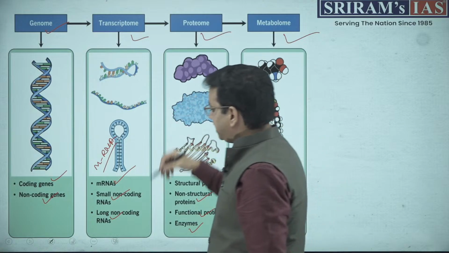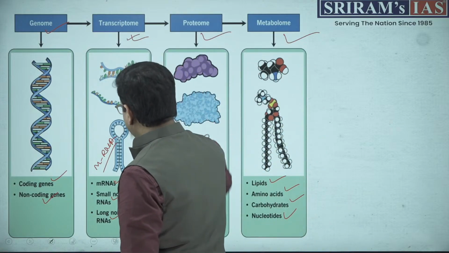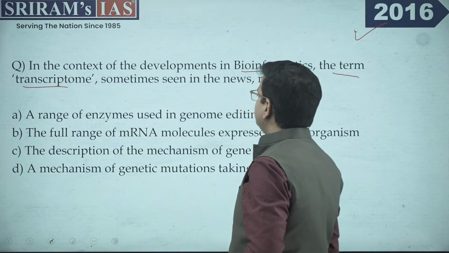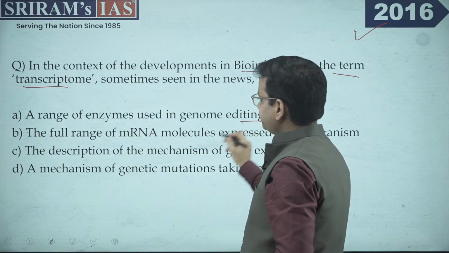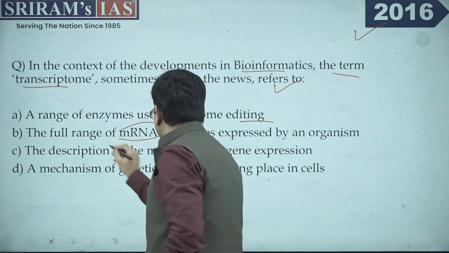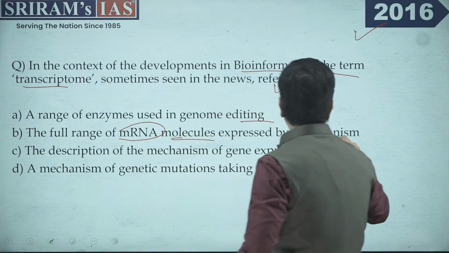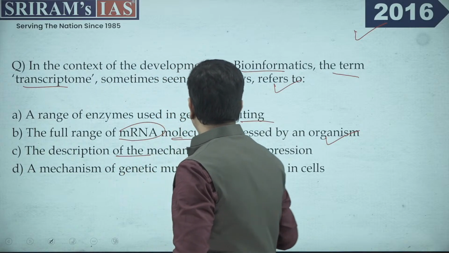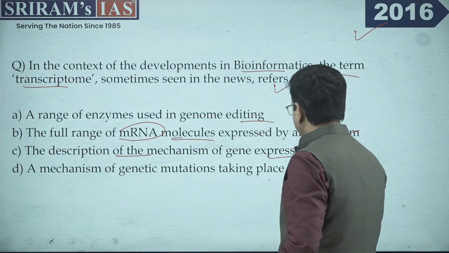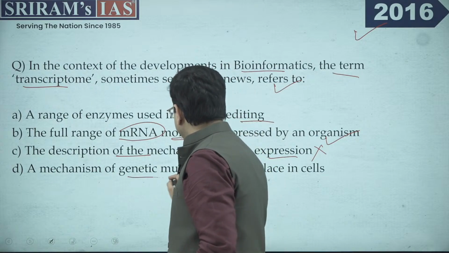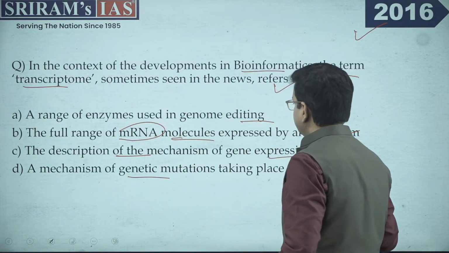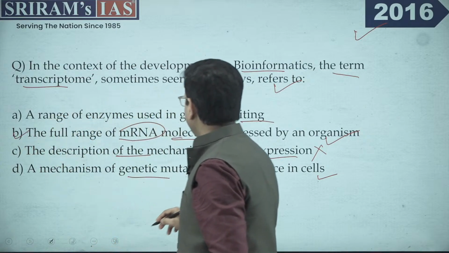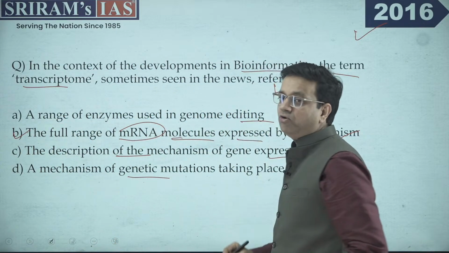So, you can make out that the transcriptome is actually the mRNA. Let's see the options which are given. It is a range of enzymes used in genome editing. It has a full range of mRNA molecules expressed by the organism. Third, the description of the mechanism of gene expression, absolutely not. And the mechanism of genetic mutations taking place in the cell. The correct option here is B, that is, the full range of mRNA molecules expressed by an organism.